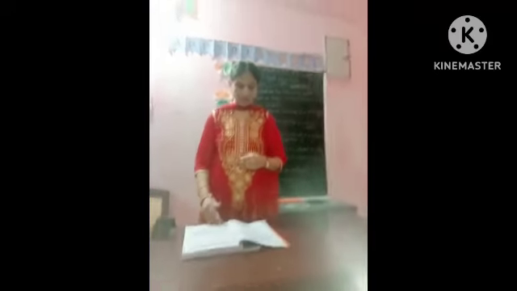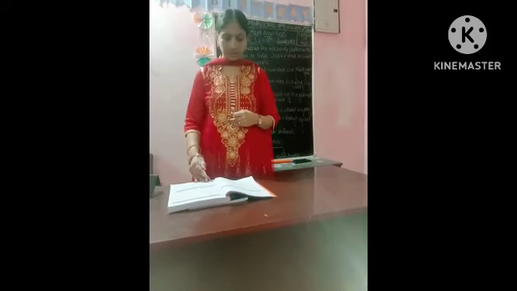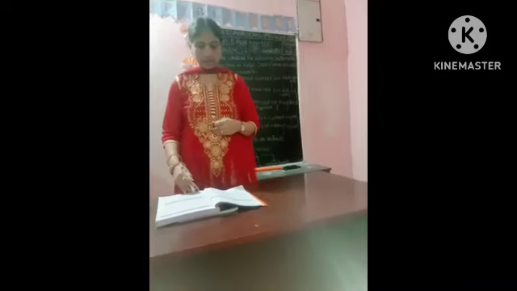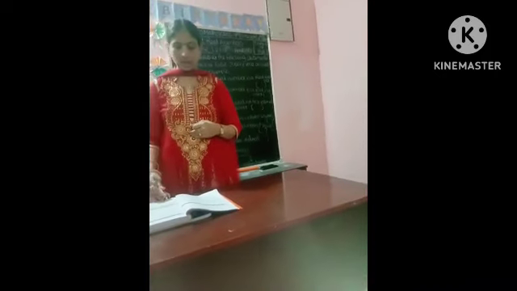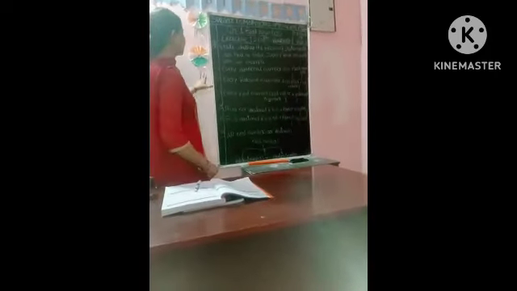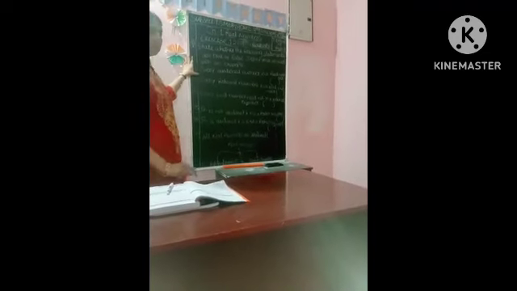Fourth statement, root n is not irrational if n is a perfect square. Fifth one, root n is rational if n is not a perfect square. Sixth one, all real numbers are irrational. Okay, these are all the 6 statements given one by one. Today we will learn it. Be careful, listen neatly. These are on the blackboard.